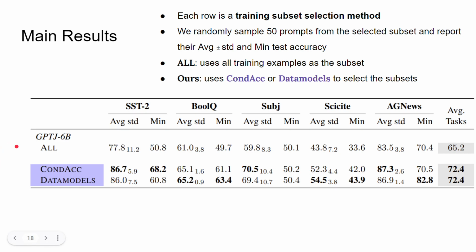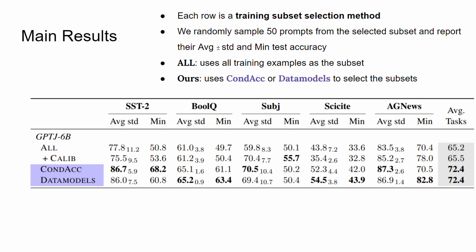The vanilla baseline here is just simply using all the training examples as the subset. Our methods, CondAcc and datamodels, select the stable subset. We also compare with the calibration prior work we discussed earlier. We show that our stable subsets have much better average and worst case accuracy.